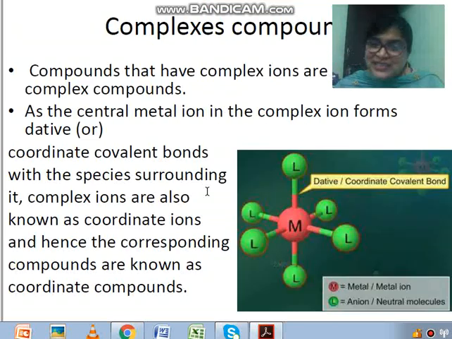So this is your coordination compound, children. You can see this is a metal ion and this is a ligand, and the ligand and the central metal ion in the complex ion form a dative or coordinate covalent bond. And you can see these ligands are surrounding this metal.